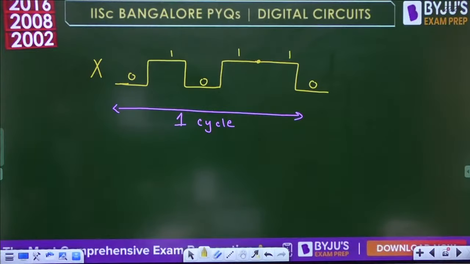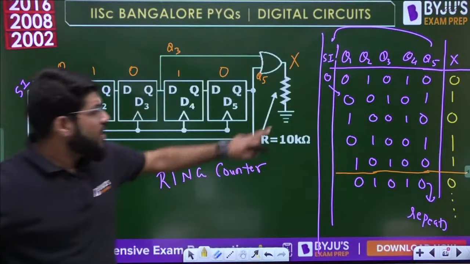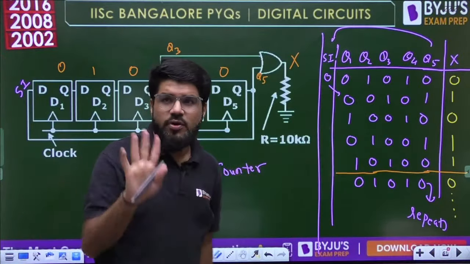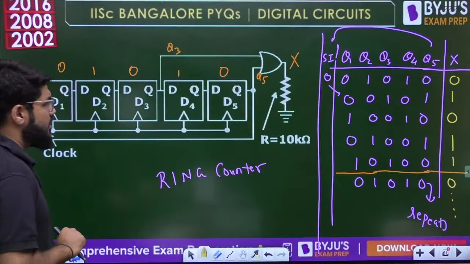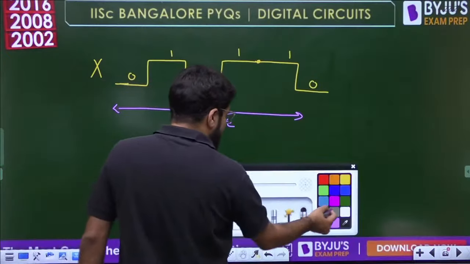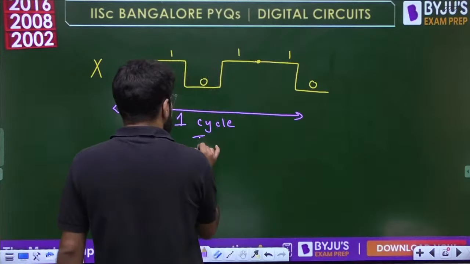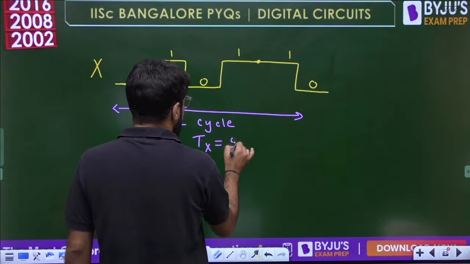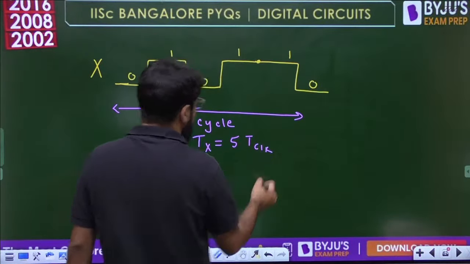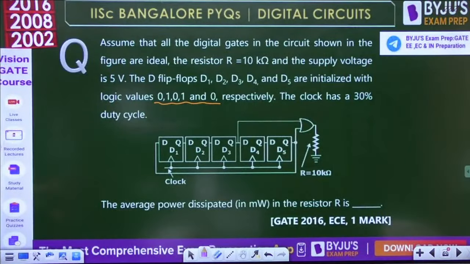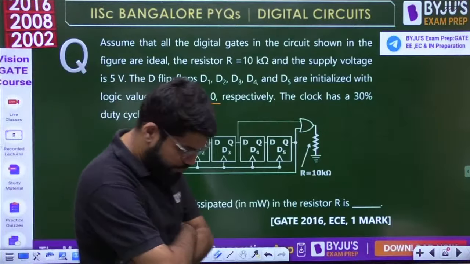And one cycle is equal to how many clock periods? There are 5 states, 1, 2, 3, 4, 5. So there are 5 clock cycles involved here. So in one cycle, the time period of this waveform is equal to 5 times the clock time period.